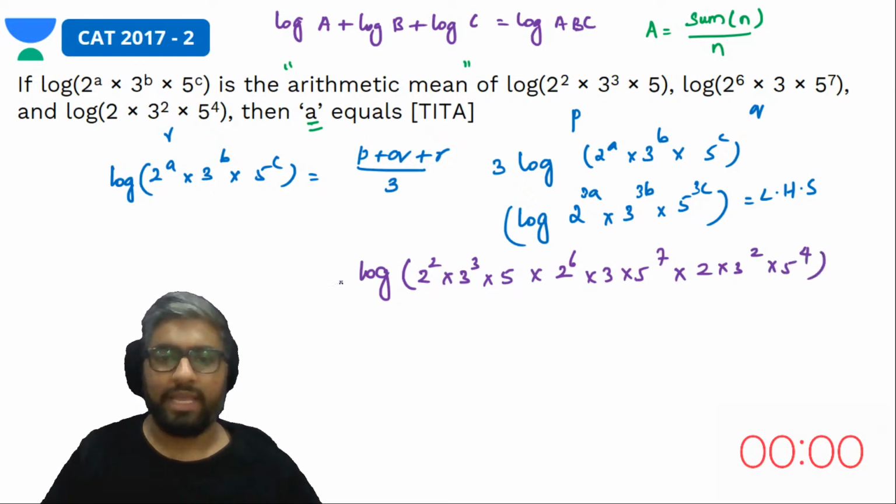I can rewrite this in terms of 2 power something into 3 power something into 5 power something. So let's club everything from the RHS.